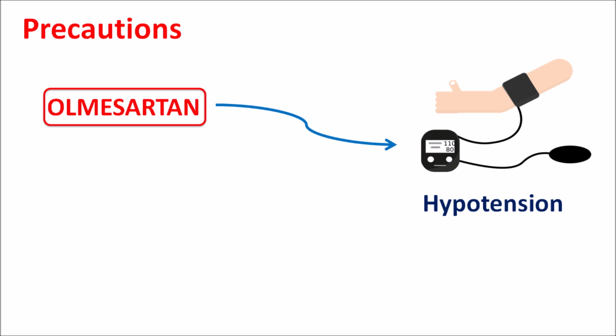When this drug is co-administered with other drugs such as diuretics, it can again produce hypotension. Drugs like loop diuretics can produce significant hypotension. So when they are combined with Olmesartan, they can produce severe hypotension, which should be avoided. And Olmesartan should be carefully given in those patients who are salt depleted or those patients who are already suffering with hypotension due to loss of minerals, dehydration, diarrhea. In such conditions, this drug may further increase the hypotension.